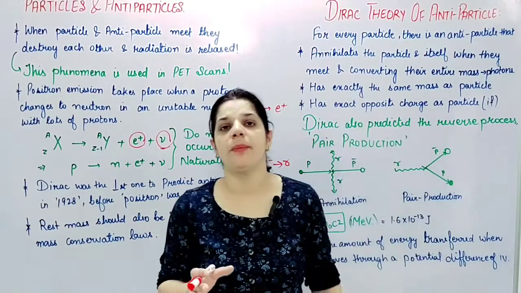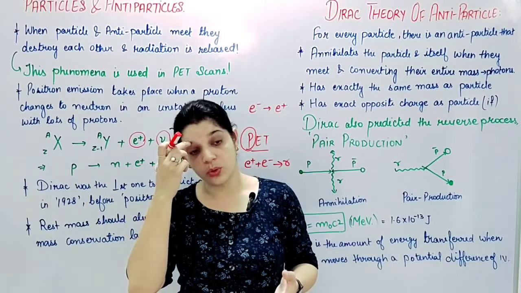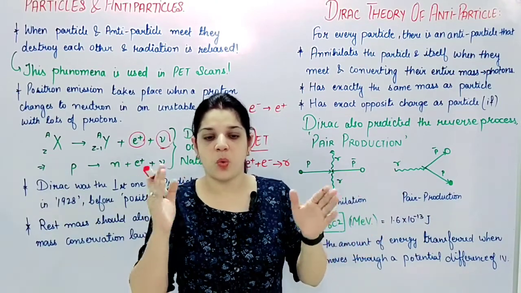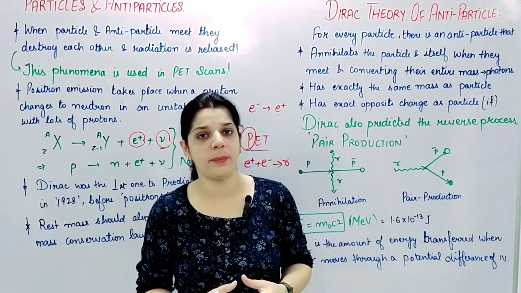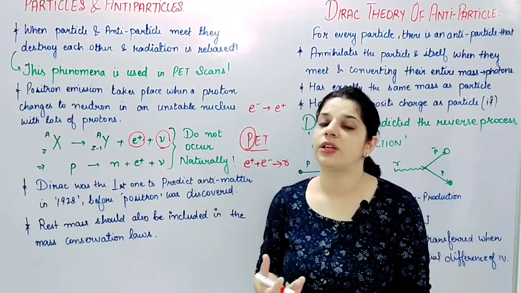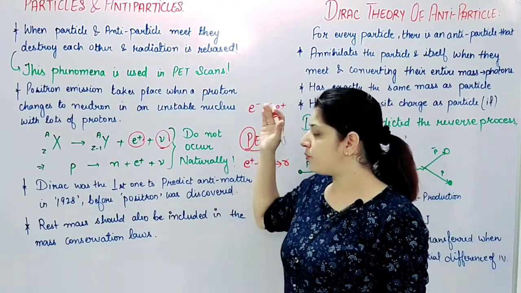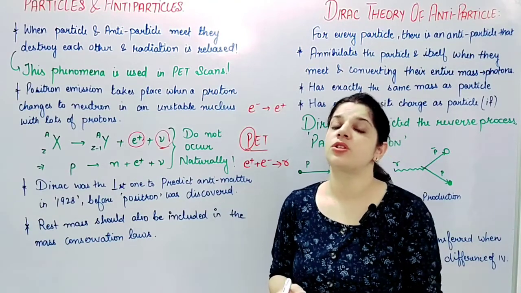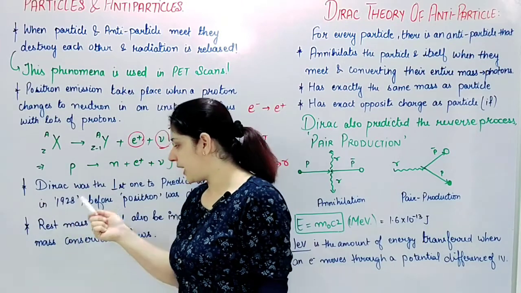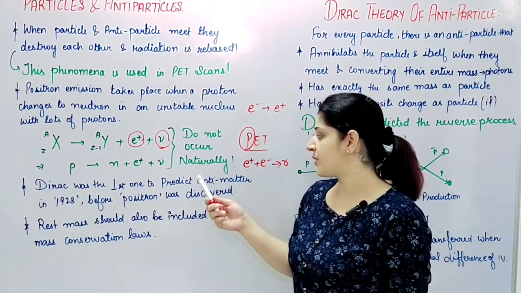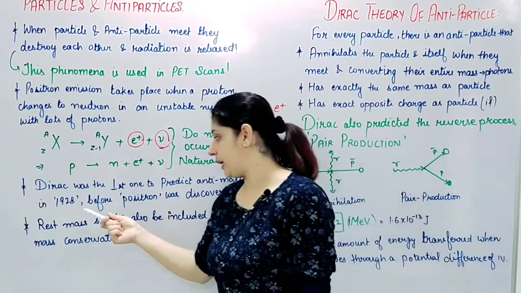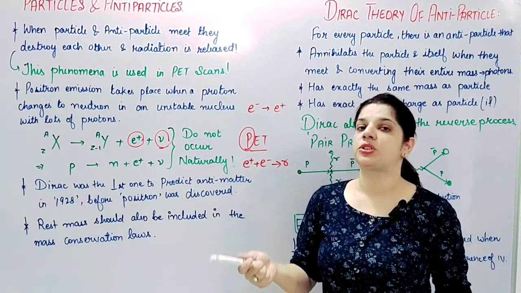Now, when we are talking about particles and antiparticles, it is very clear that every particle in this universe has its antiparticle. But who was the first one to talk about these antiparticles? Here we are talking about the positron, which is the antiparticle of an electron. But much before the positron was detected or discovered, Dirac was the first one who in 1928 talked about antiparticles. So he was the first one to predict antimatter in 1928, which was before the positron was discovered.